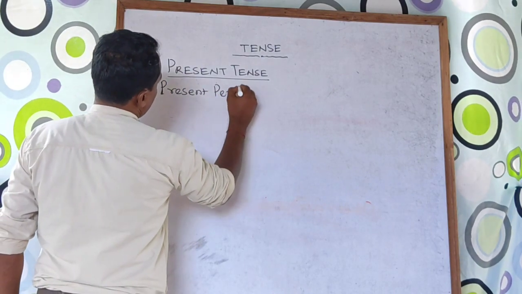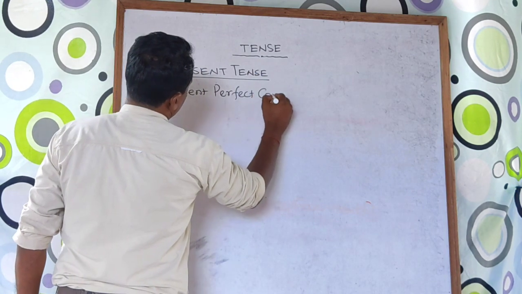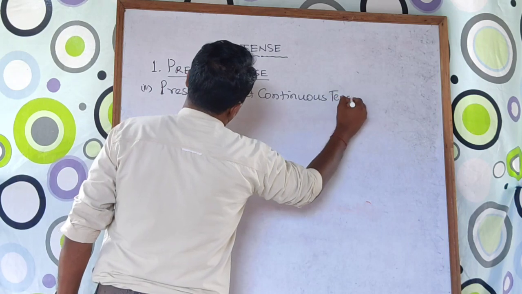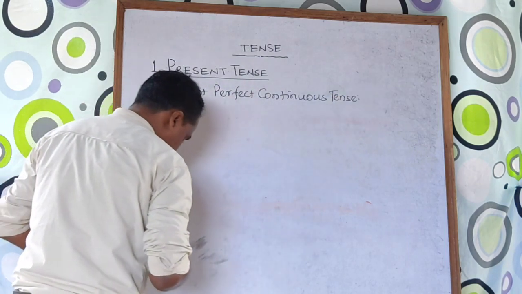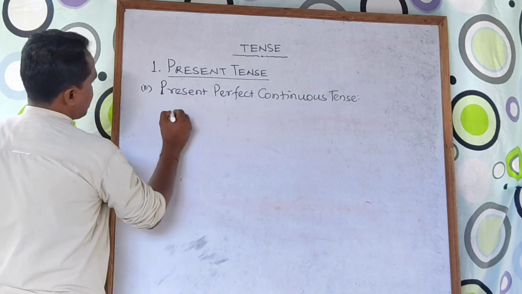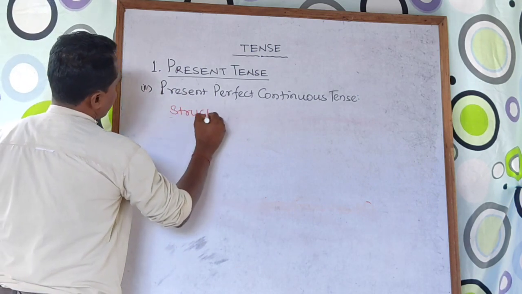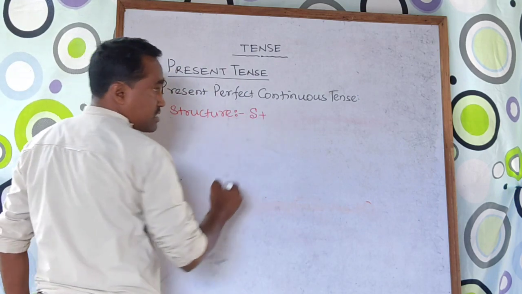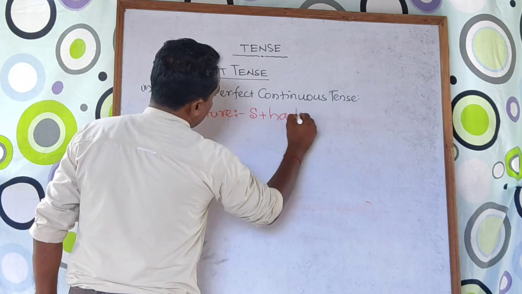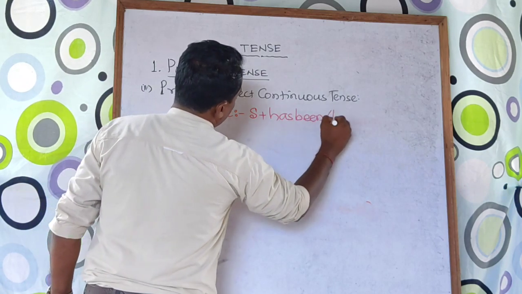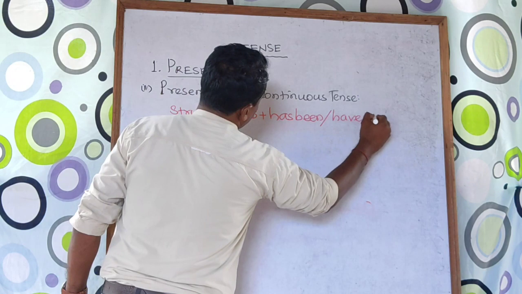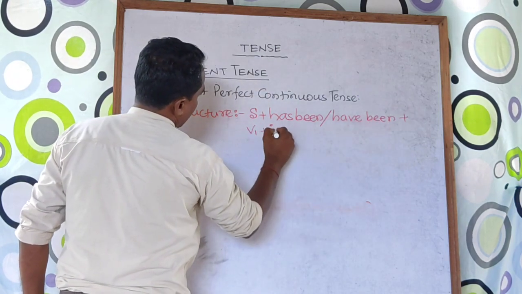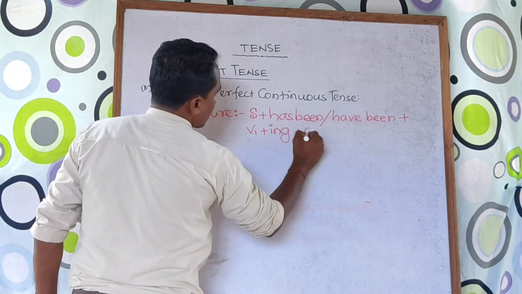Present perfect continuous tense. Let me write with this structure. Start with subject. We have two auxiliaries, namely has been, have been, plus V1 plus ing plus object.